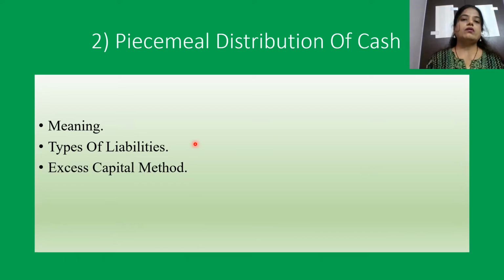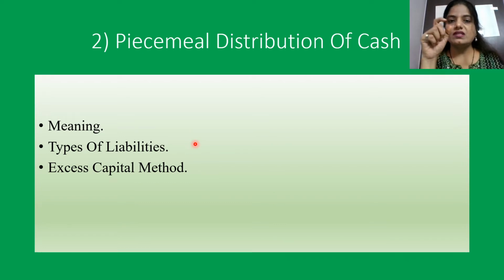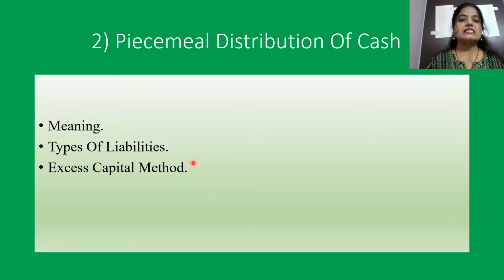Then we are going to learn one very important method that will be very helpful in solving sums for this particular topic, that is called the excess capital method. Now with this excess capital method, we are going to see what is the use of this method, how it is to be used, what are the steps, and what is the purpose of this method. All these things we are going to see when we start with the topic.